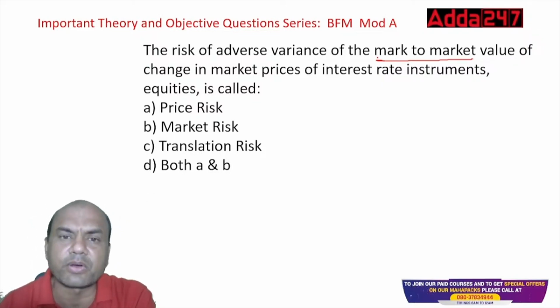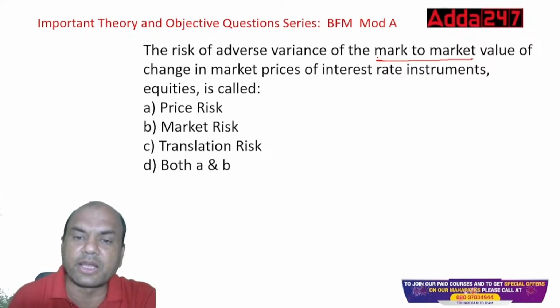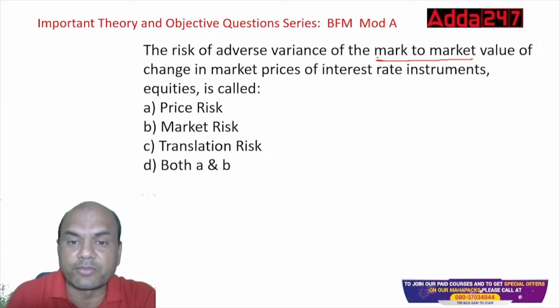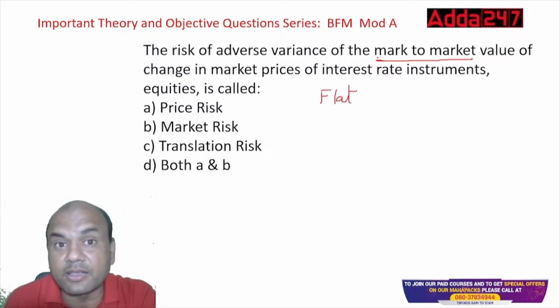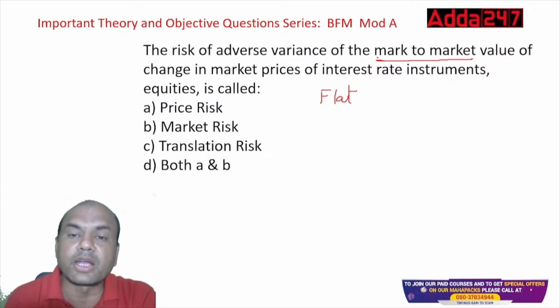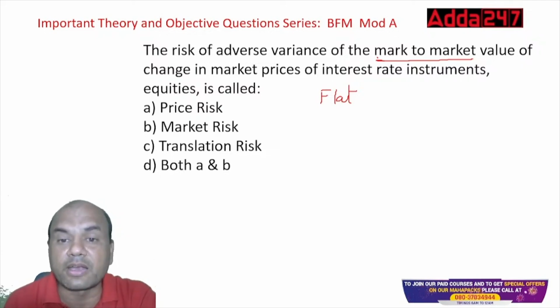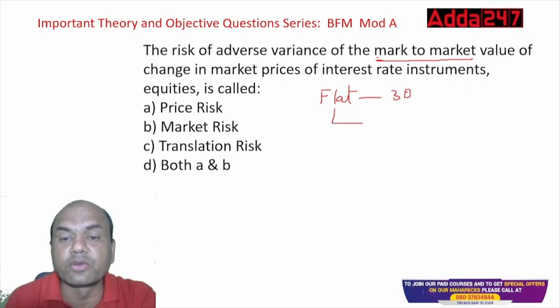Suppose, let's say, you have purchased a flat for staying. Now this flat you won't be selling because you are staying in it. But you get the daily rates for this. There are certain brokers who come to you and say, sir, the flat that you bought at, let's say, 30 lakhs, is now giving you around 50 lakhs.